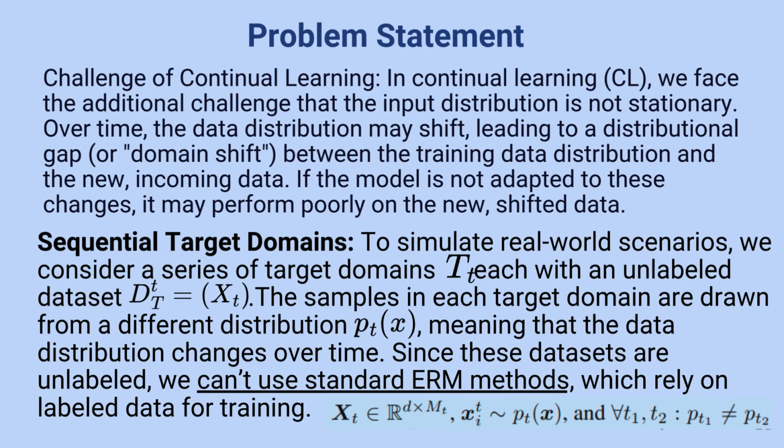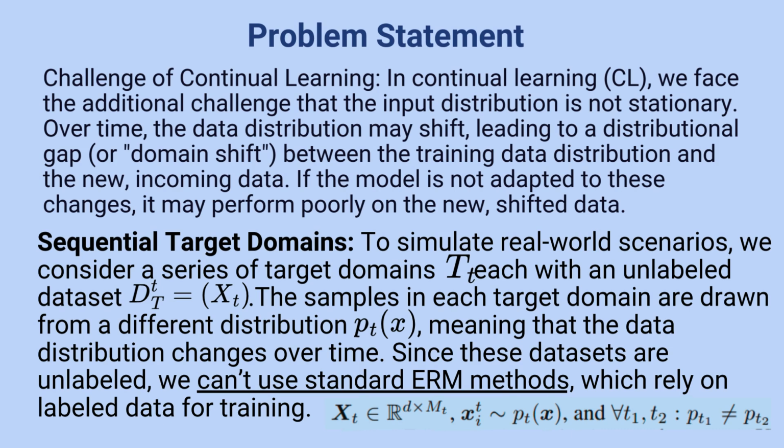Challenge of continual learning. In continual learning, we face the additional challenge that the input distribution is not stationary. Over time, the data distribution may shift, leading to a distributional gap or domain shift between the training data distribution and the new incoming data. If the model is not adapted to these changes, it may perform poorly on the new shifted data.